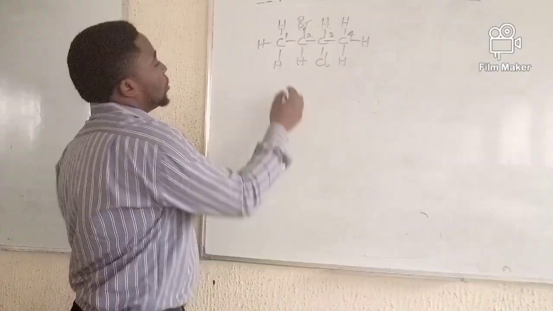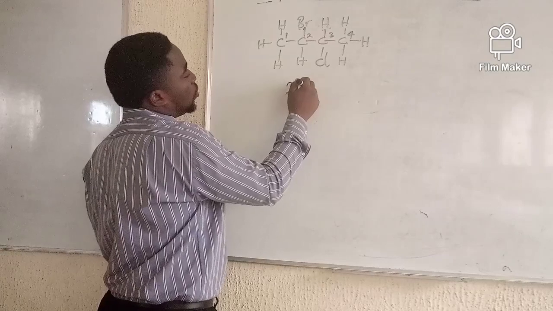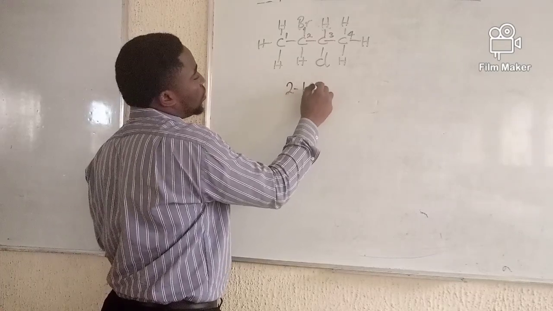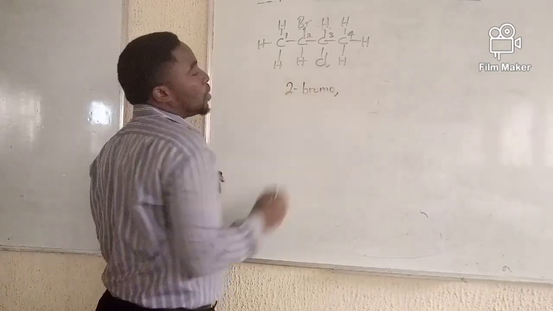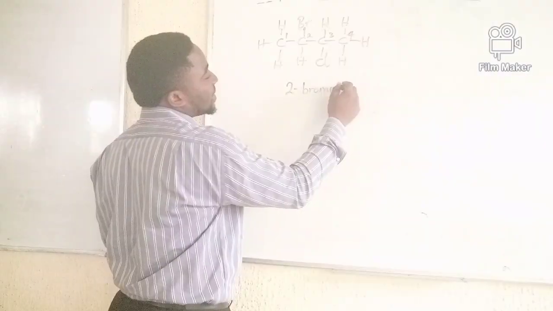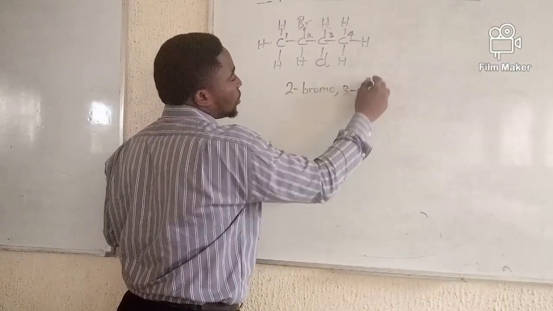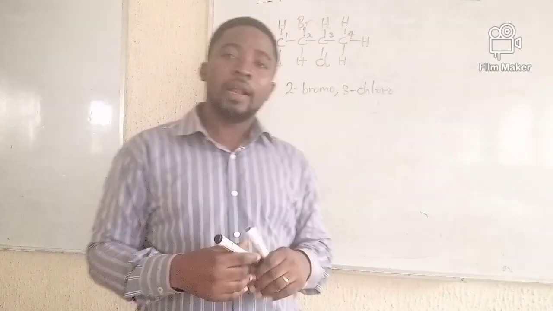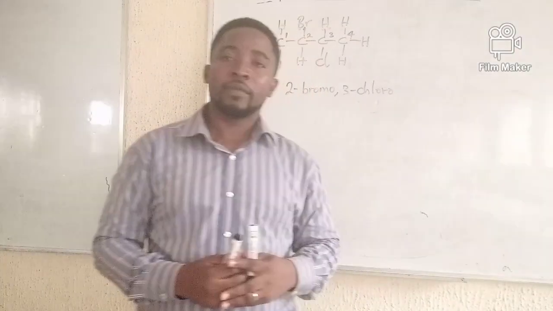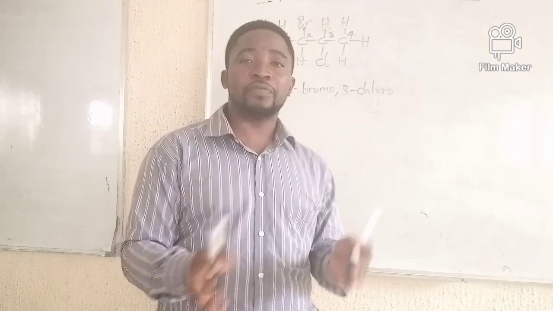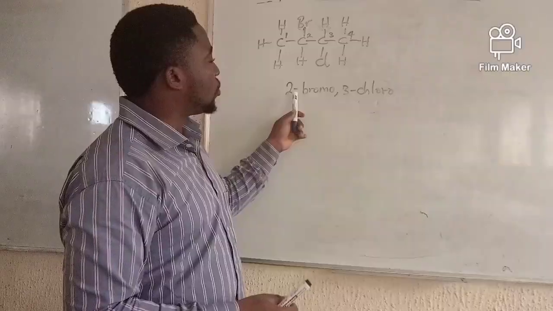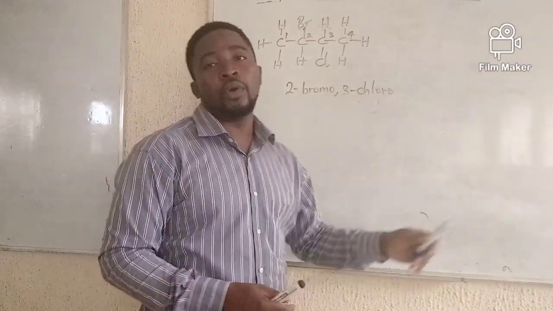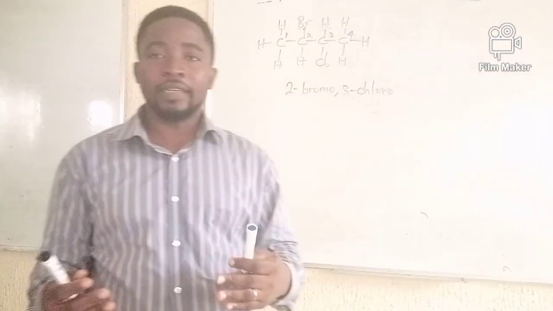So to arrange it now, we have 2 bromo, you put a comma, then 3 chloro. You see, in this case, they are separated. They are not fused together like we did previously. They are now separated because they are different substituent groups. So it's going to be 2 bromo, 3 chloro, and that's it.